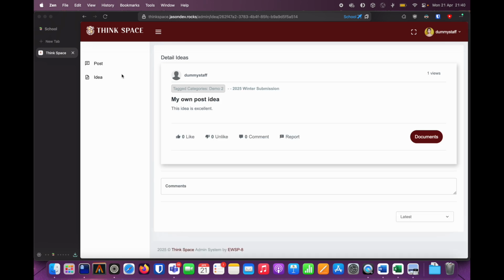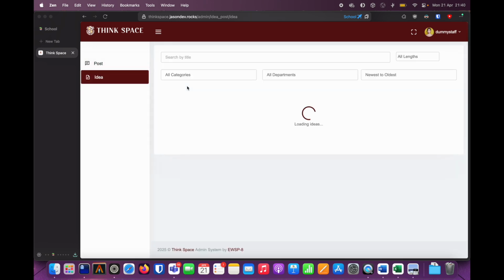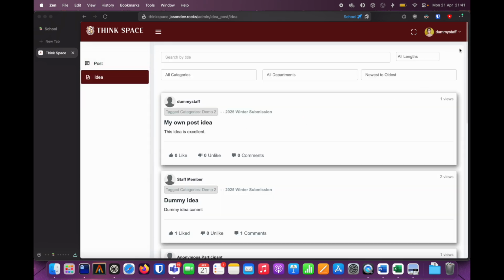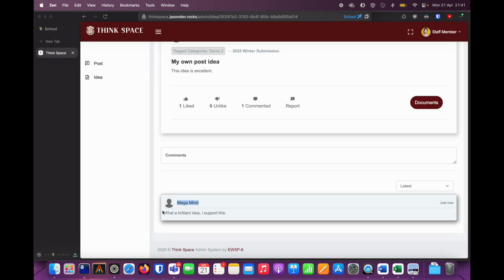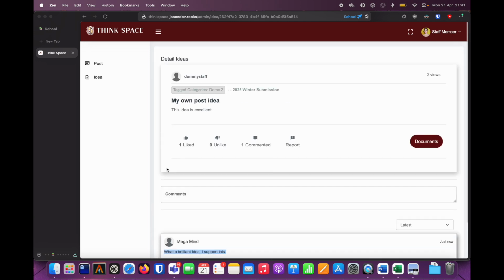So let's comment on this idea with a different user. You can see the idea that we just posted. Let's like this idea and comment on this idea. So Megamind just wrote, what a brilliant idea, I support this.